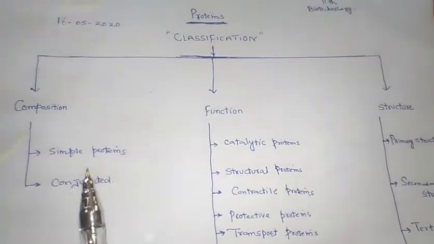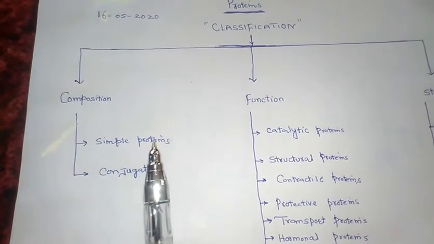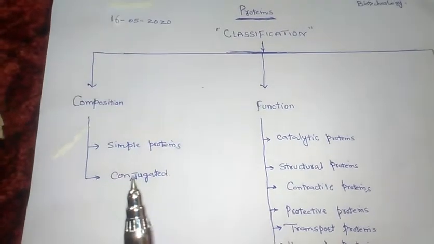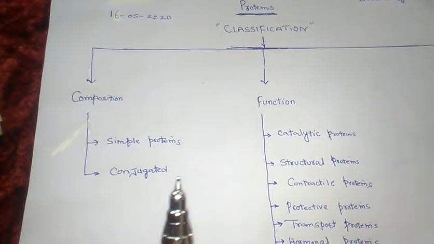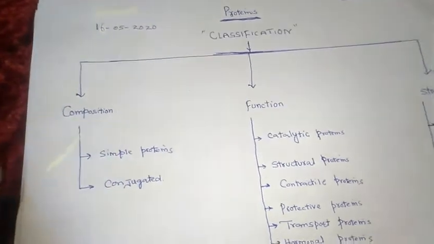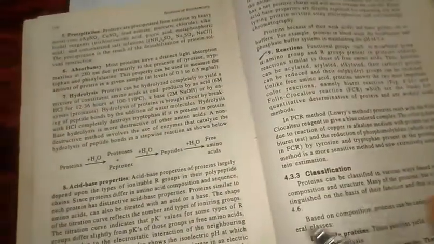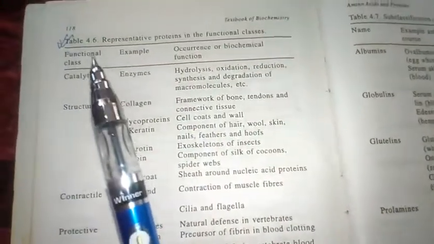Simple proteins can be further classified, and conjugated proteins are also further classified into various groups. So let us have a look at the different classes of simple proteins.